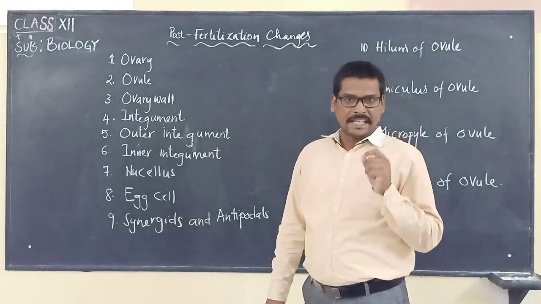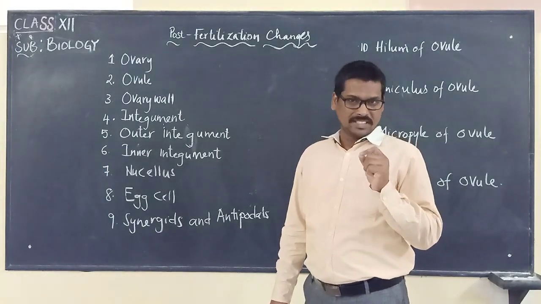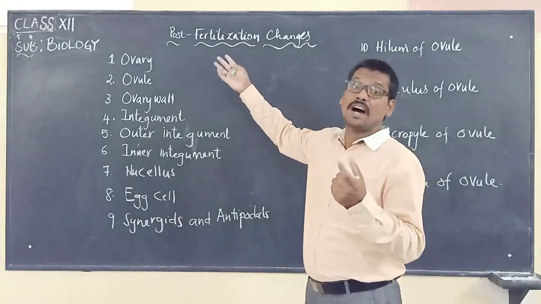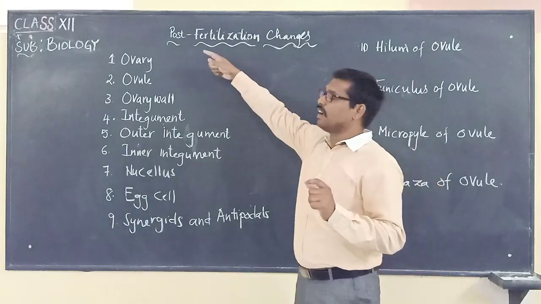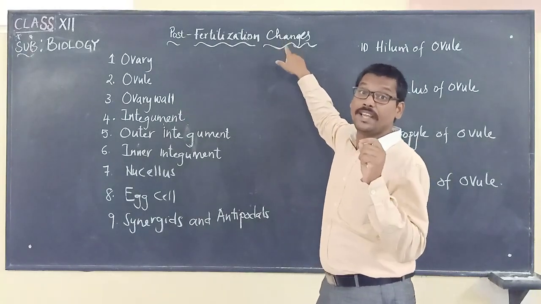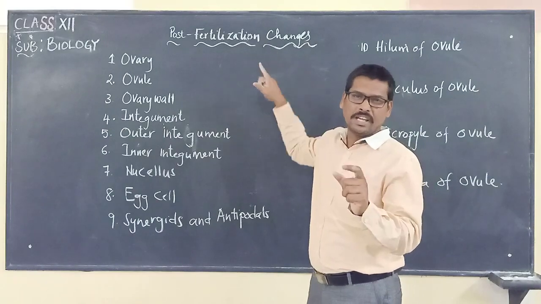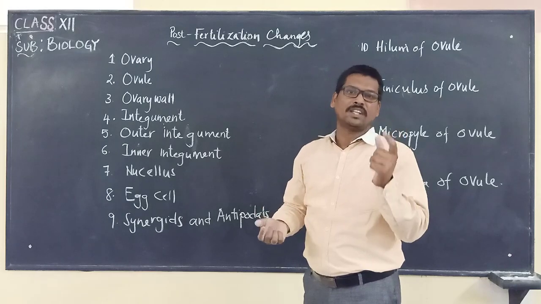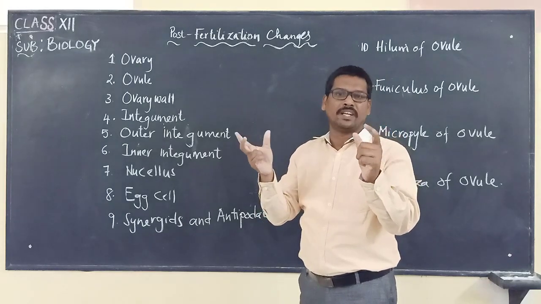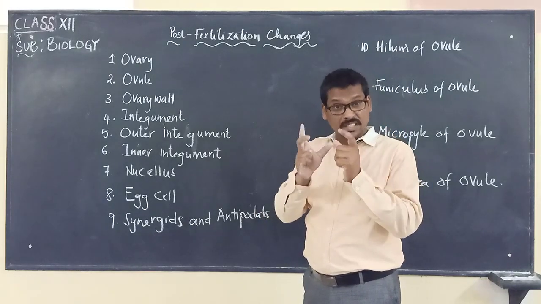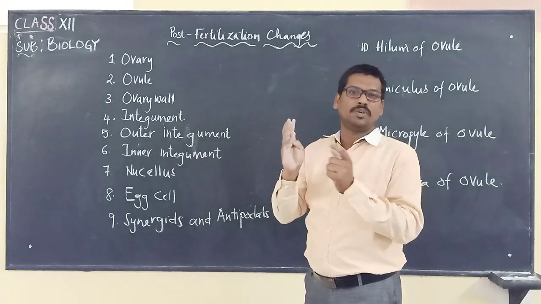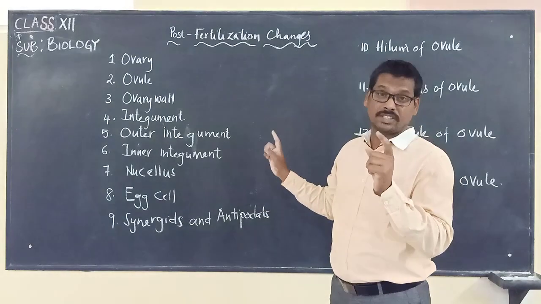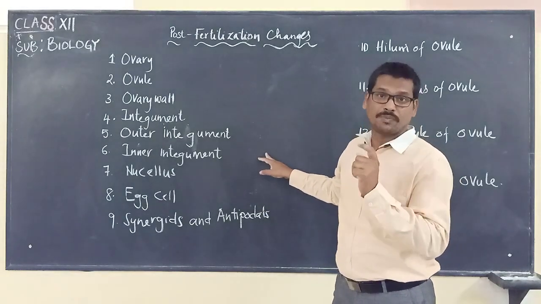So after studying seed viability and the importance of seeds, now we will see the changes that take place after fertilization. Here I have written post fertilization changes. It is talking about the changes in the ovule and the ovary, the parts of the ovule and the ovary. What changes are observed in these two parts, we are going to look at now. These are very important for your 1 mark question and also for the objective part. So please follow me carefully.